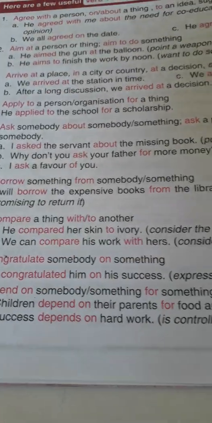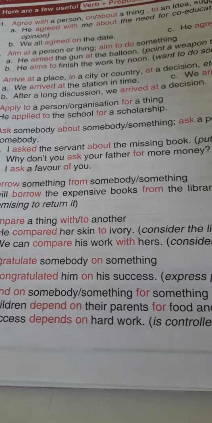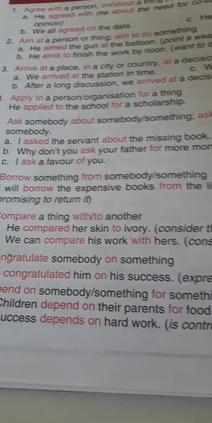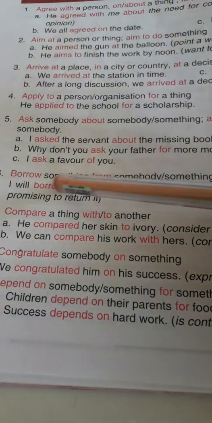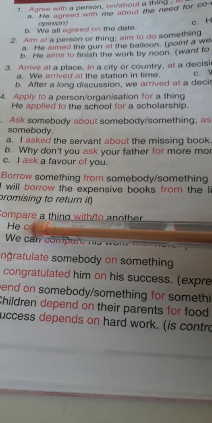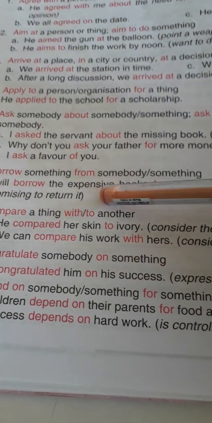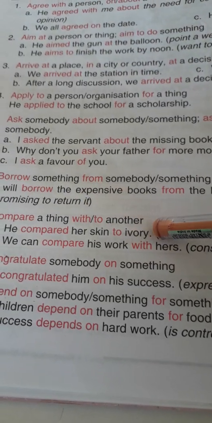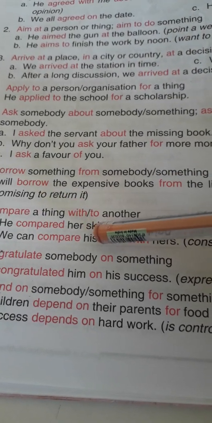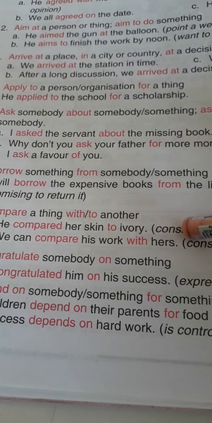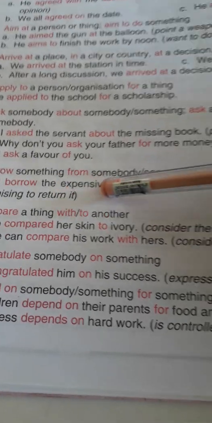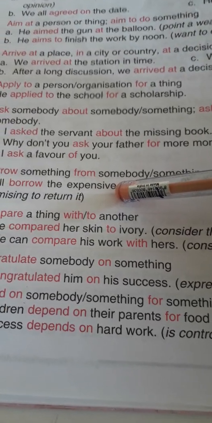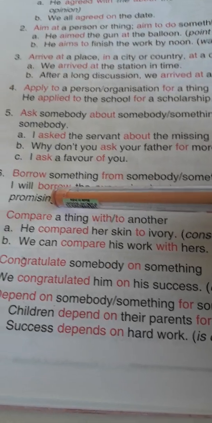Next is borrow. Borrow something from somebody or something. Next verb is compare. With compare we use with or to. He compared her skin to ivory, and we can compare his work with hers. So with and to are the prepositions used with the verb compare.